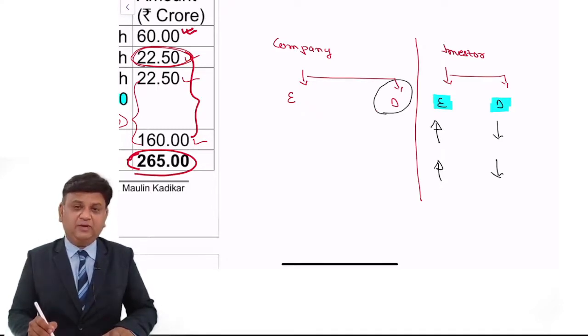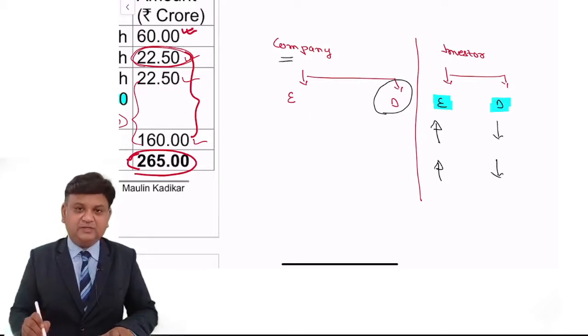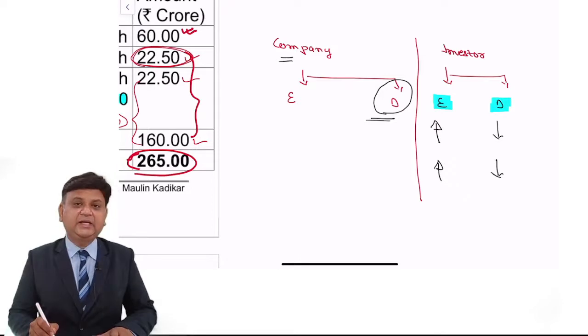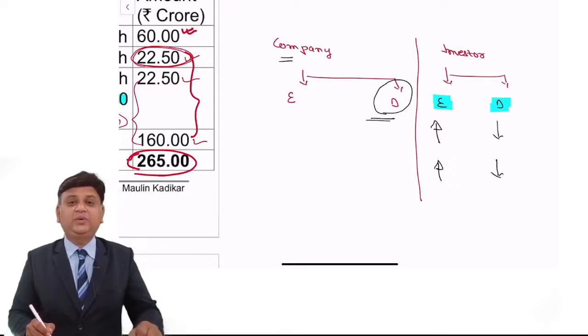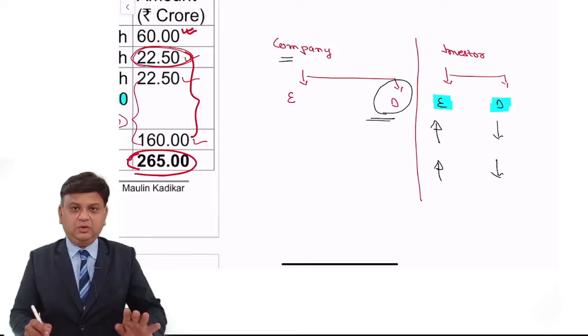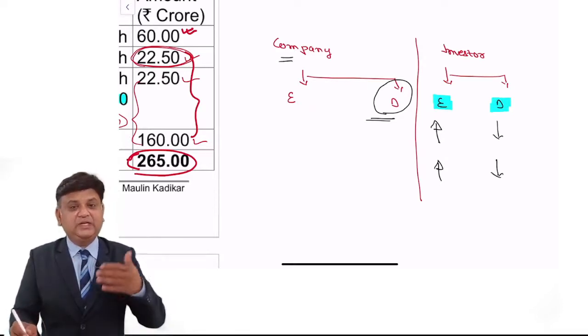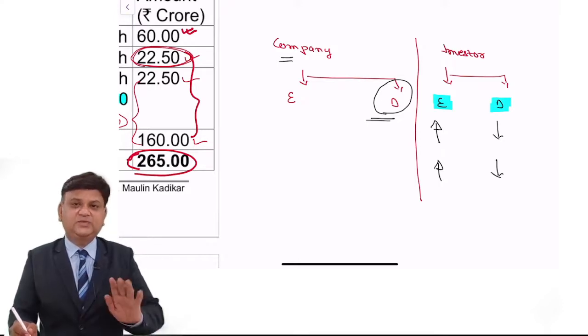It means the company will tell the investor that if you purchase this debenture, then we will give you the right to buy equity shares of the company at a specific price after a certain time period. So the warrant will give you a right to purchase equity shares of a company at a specific price.